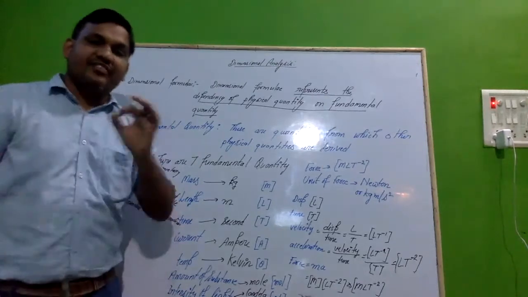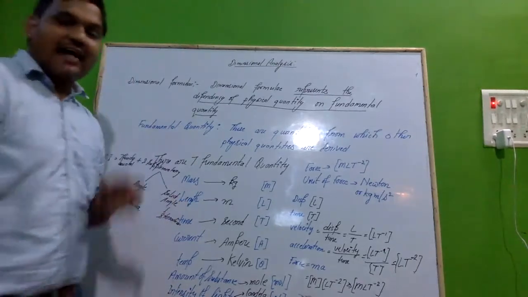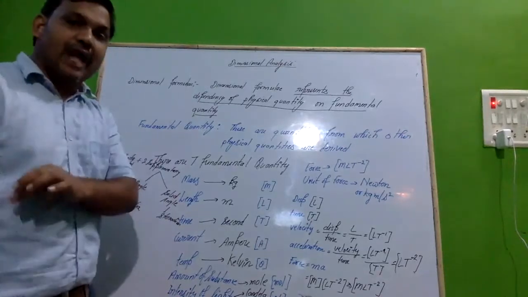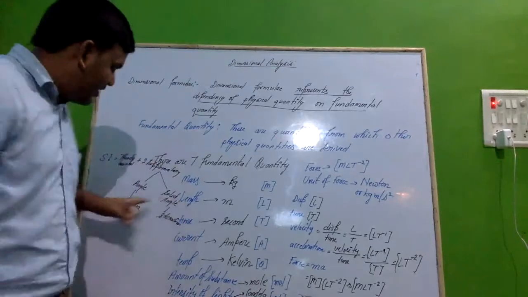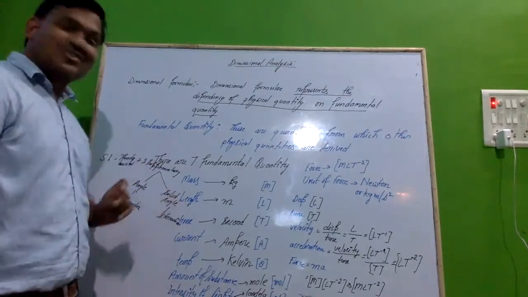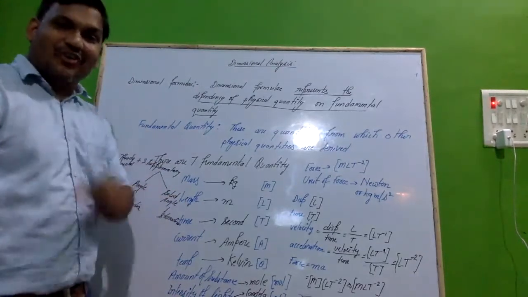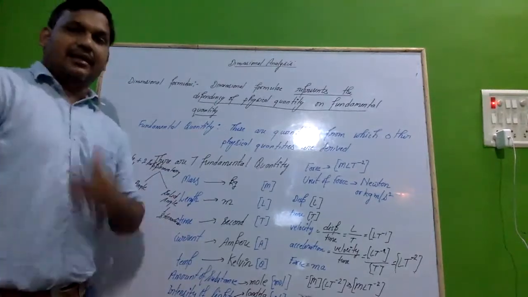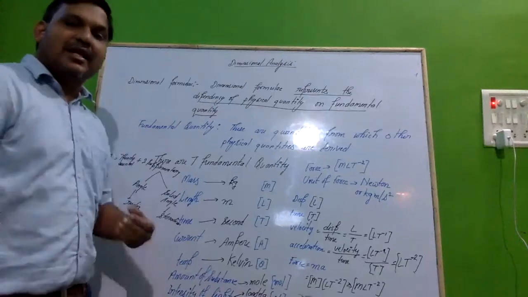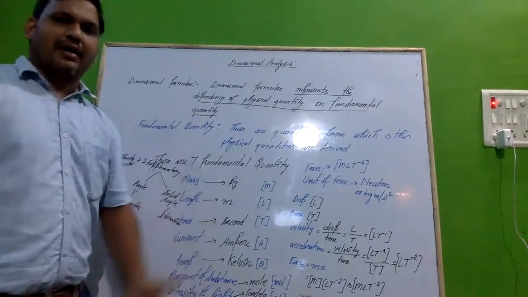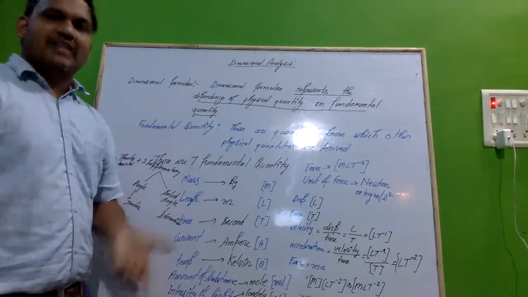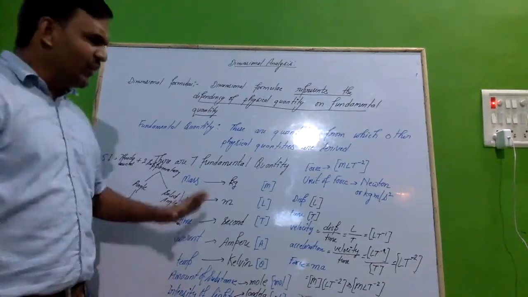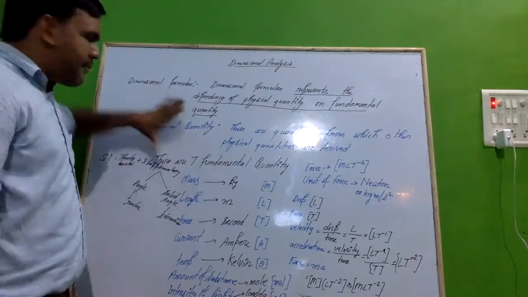There are certain physical quantities that have a unit but no dimension. Those physical quantities are angle and solid angle. These are two physical quantities having a unit but not having any dimension. There are certain more physical quantities which have a unit but not any dimension. Okay, so this is all about your dimensional formula.